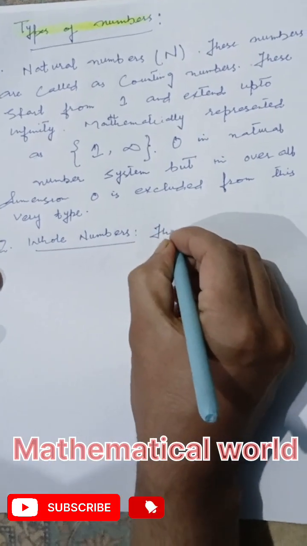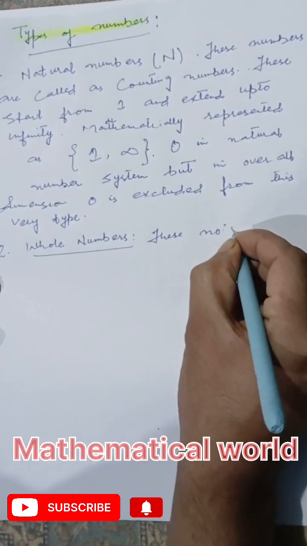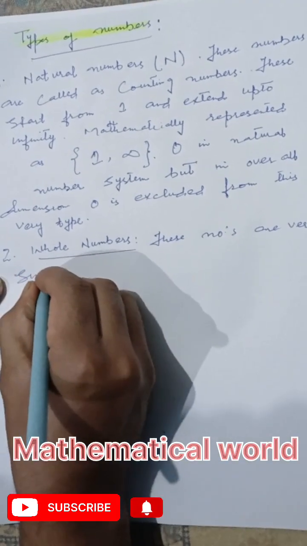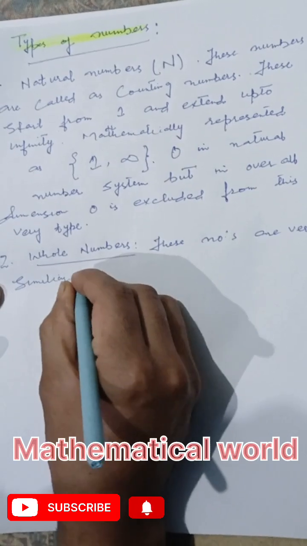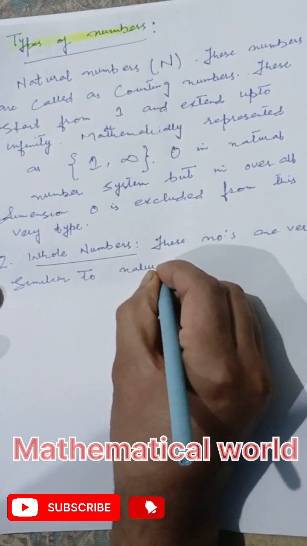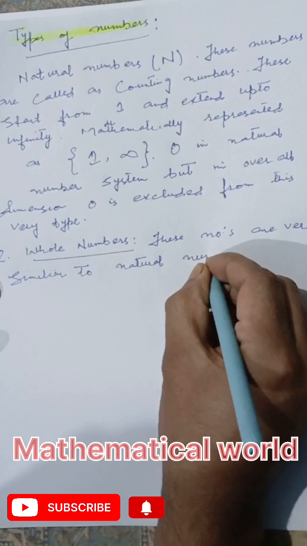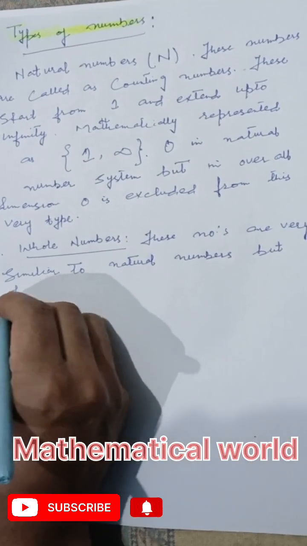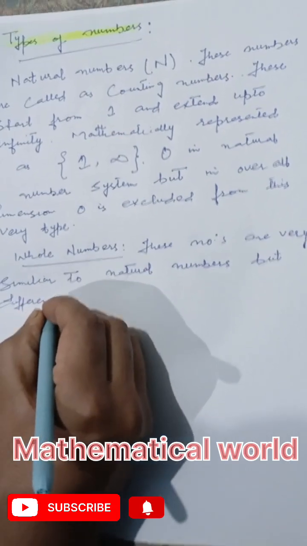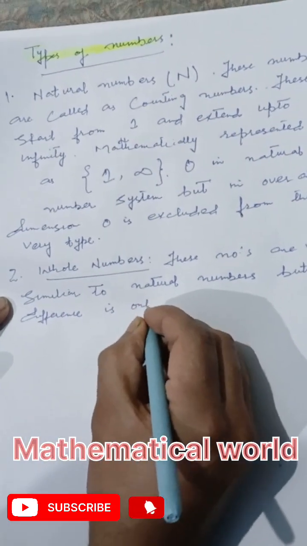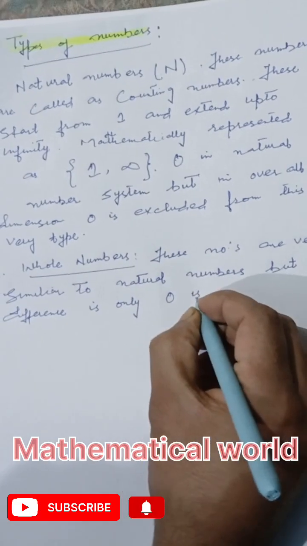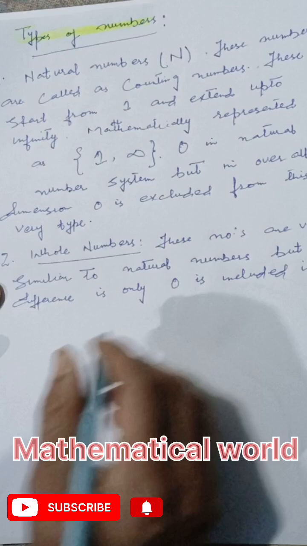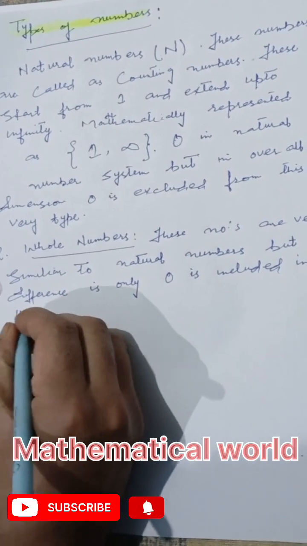These numbers are very similar to natural numbers, but the difference is only that zero is included in this system. Zero is included in this very system.